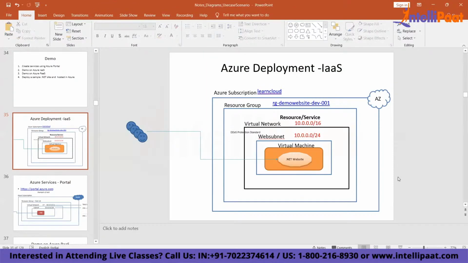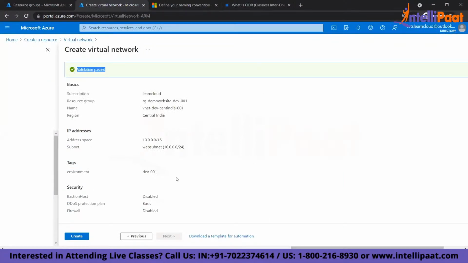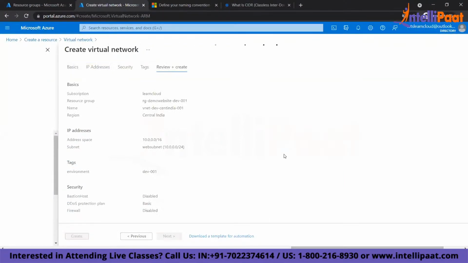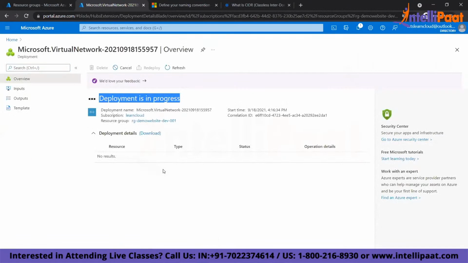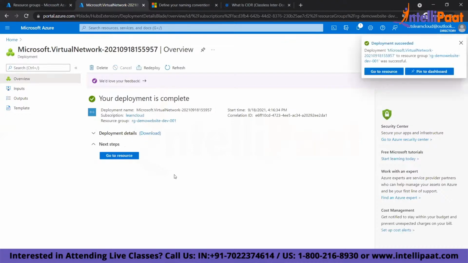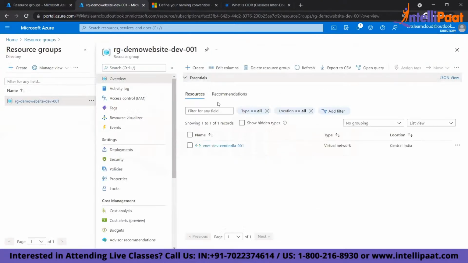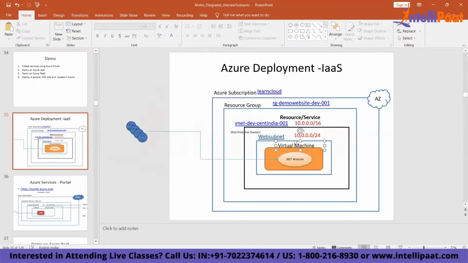Got it? So the validation is done. Next, I will click on create. It will now provision a network. Deployment is in progress within this resource group, and the network will be ready. Can you see here? The network is ready. Where is my network created? In Central India. So this is my virtual network. Next, I'm going to create a virtual machine.